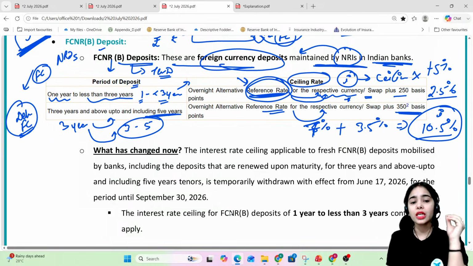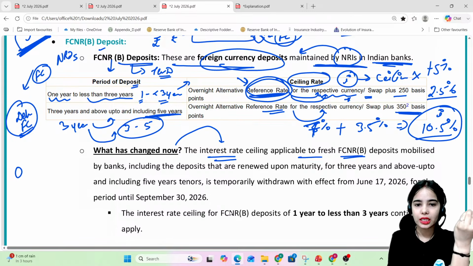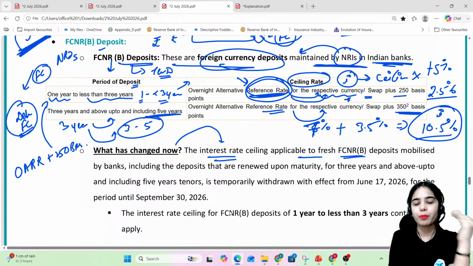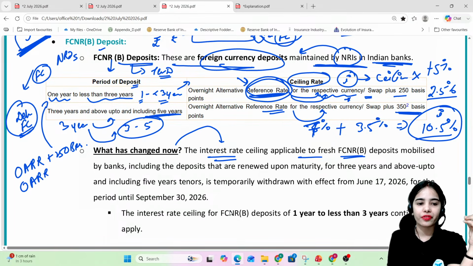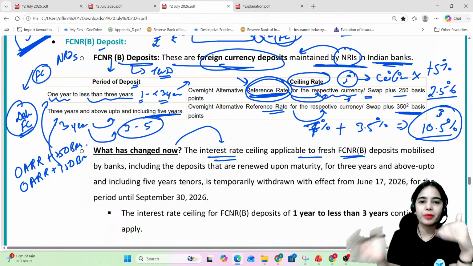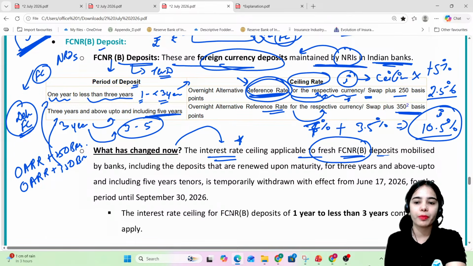Okay. Now what has changed? See, the interest rate ceiling applicable to the fresh FCNRB deposits was the overnight alternative reference rate for the respective currency or swap, plus 250 basis point. This was for the FCNRB fixed deposits of 1 year to less than 3 years, or the overnight alternative reference rate plus 350 basis point. This was for the FCNRB deposits that are for 3 years up to 5 years. Okay? So this interest rate ceiling applicable to the fresh FCNRB deposits, including the deposits that are renewed.